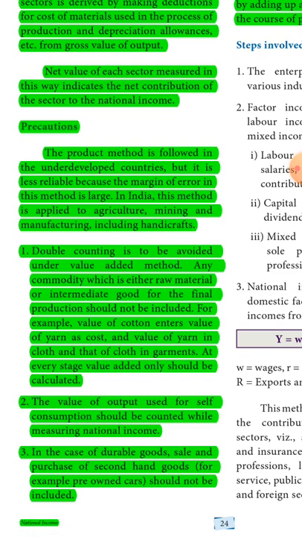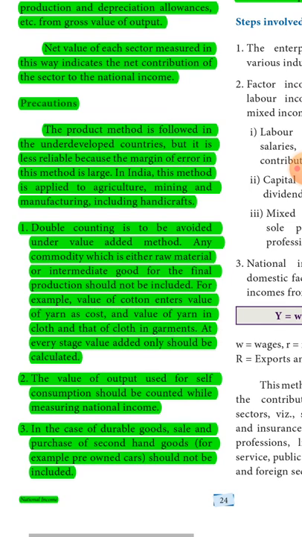Double counting is to be avoided under the value added method. Any commodity which is either raw material or intermediate goods for the final production should not be included. For example, value of cotton enters value of yarn as cost and value of yarn in the cloth and that cloth in the garments.